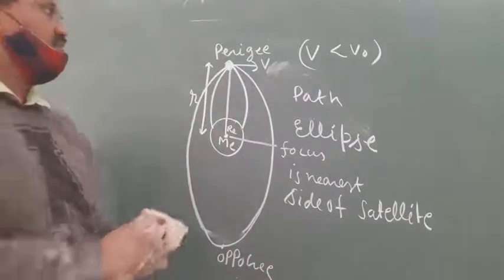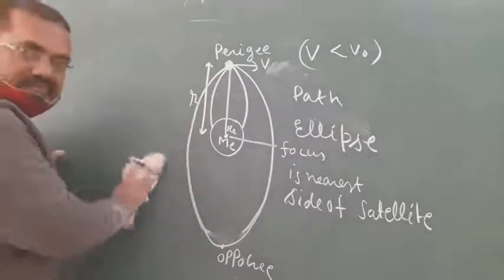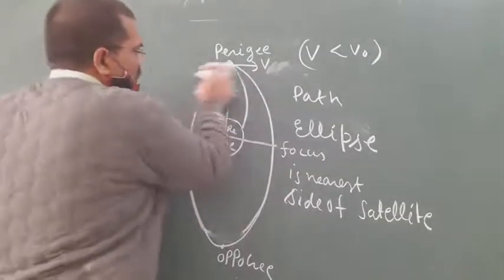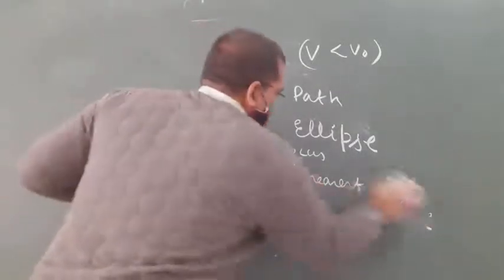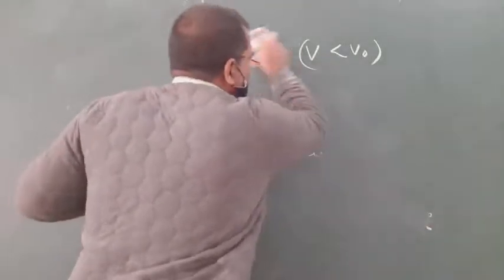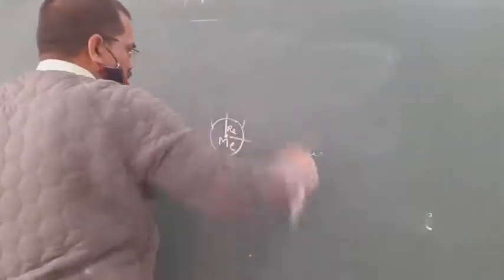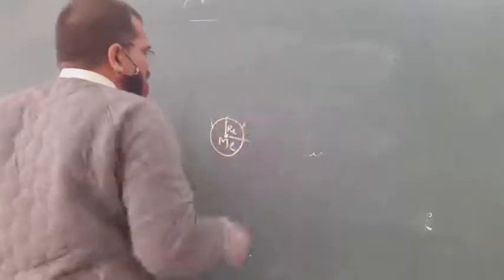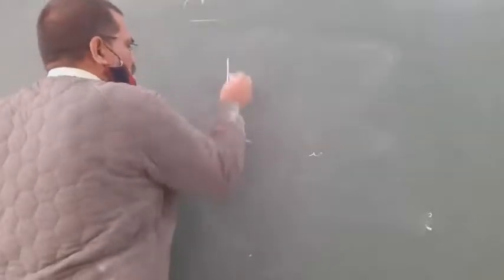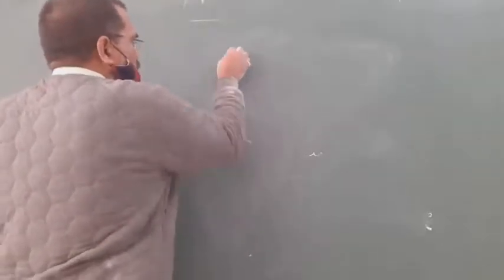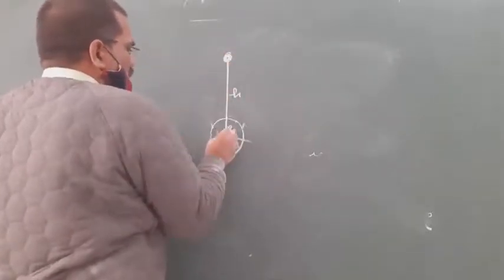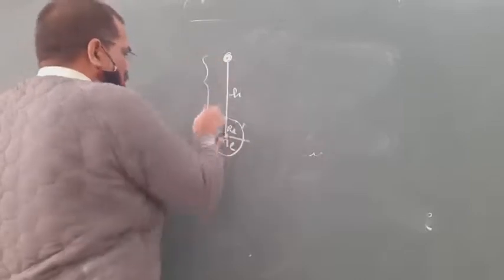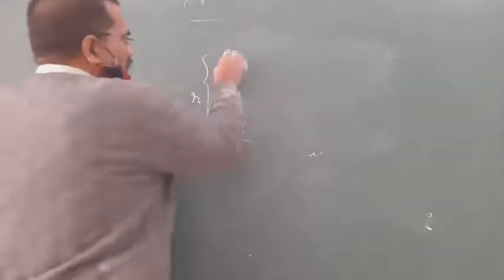Case second. This is height h. This is the satellite, and this is small r, v.